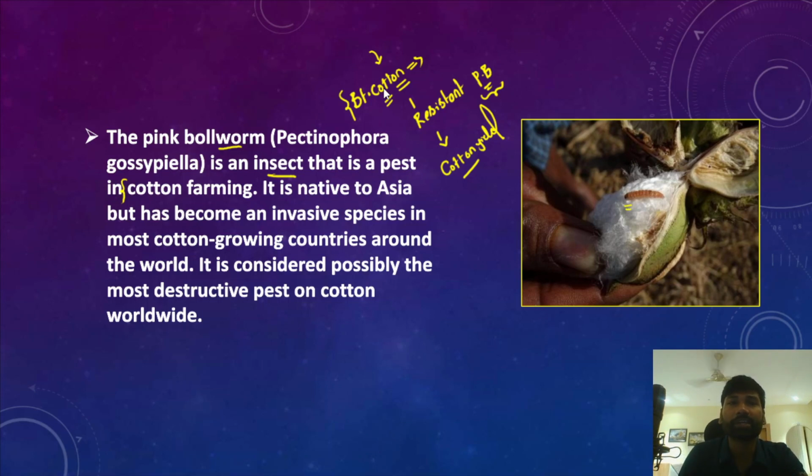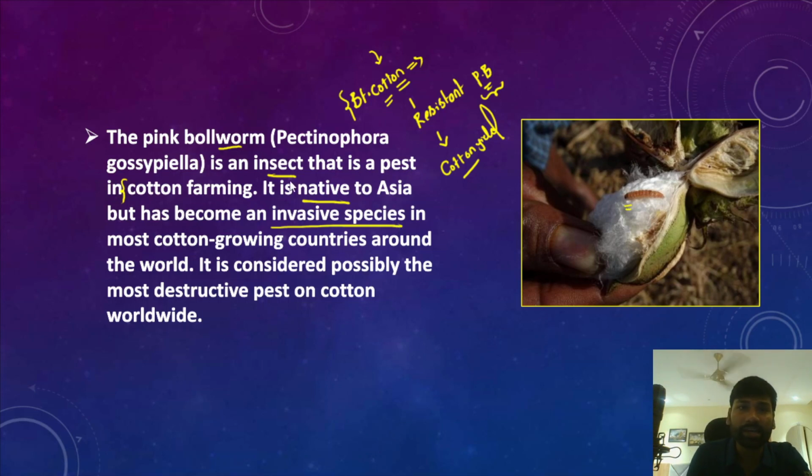Now, the pink bollworm is native to Asia but has become an invasive species. Invasive species are those species which are not native to a particular ecosystem. If those species are introduced into any new ecosystem, either intentionally or unintentionally, they become invasive species because they destroy the native and endemic ecosystems.